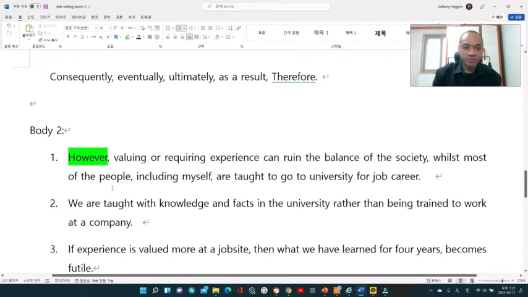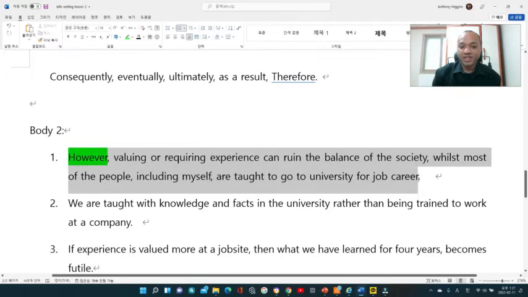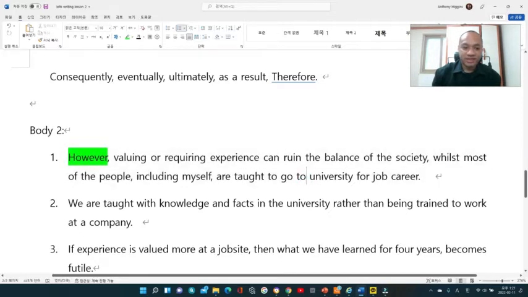Whilst most of the people, including myself, are taught to go to university for job career. So here, let me explain to you the technique of the sentence first. First I give you the reason what valuing experience can give to the individual, and then I added the preposition of the society.